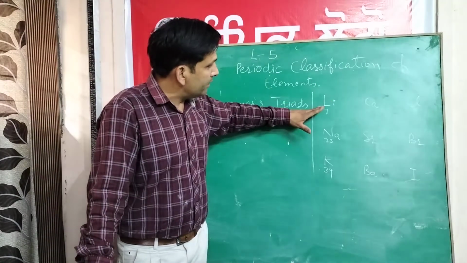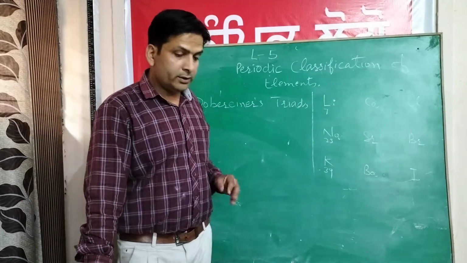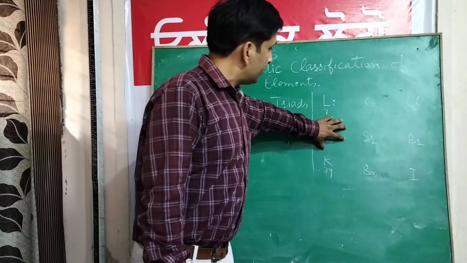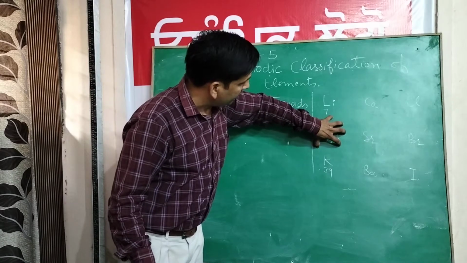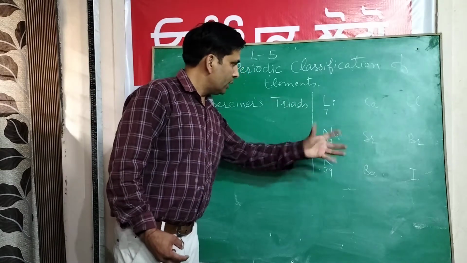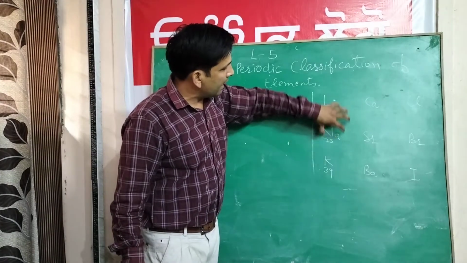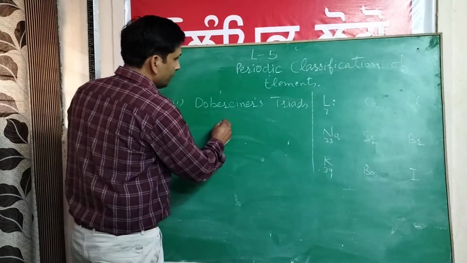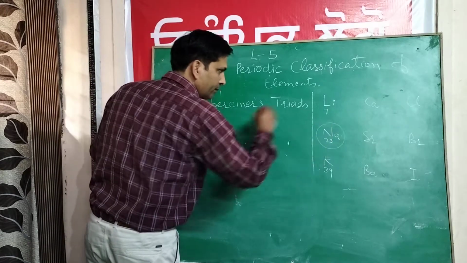When he arranged the elements in the increasing order of their atomic masses, he arranged them so that the atomic mass of the middle element, that is sodium, is equal to the average mass of the other two. Let us find it out. For example, we know that the atomic mass of sodium is 23.